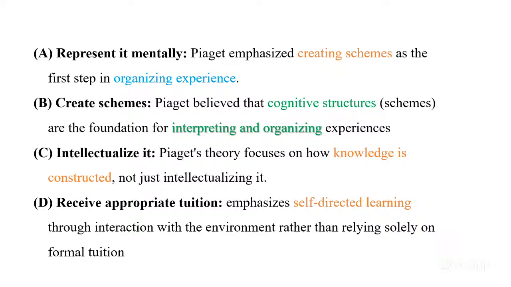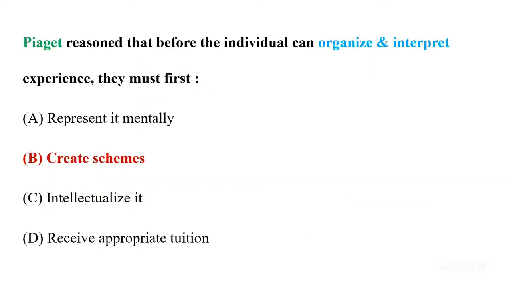Then we have D, receive appropriate tuition. Tuition is never promoted by any theorist. He emphasized self-directed learning, not an environment where you are just having formal tuition classes or anything. So C and D we will eliminate. Let's see what the correct answer is. The correct answer to the question, Piaget reasoned that before the individual can organize and interpret experience, they must first, is create schemas.